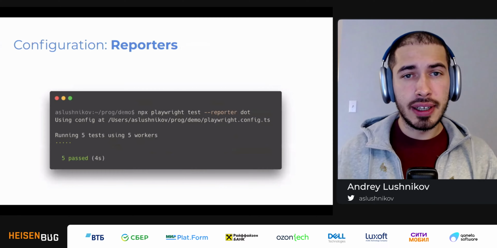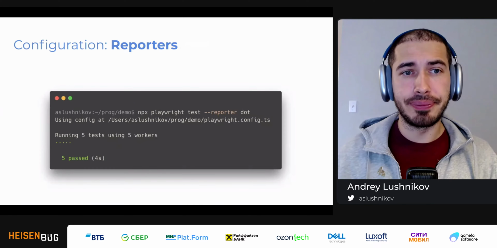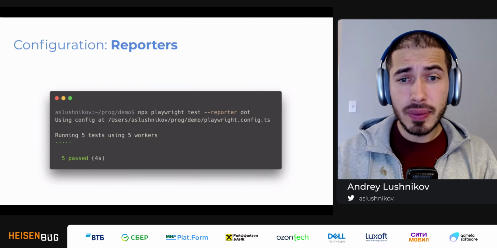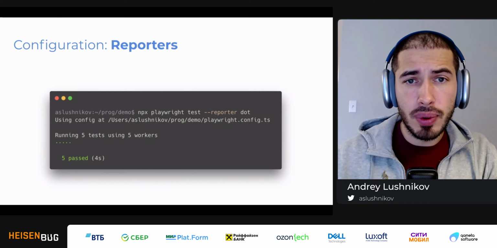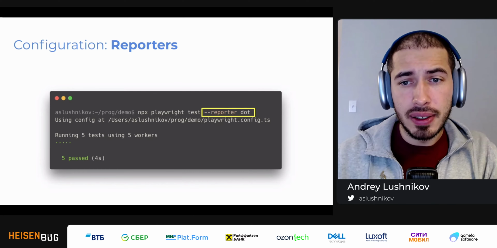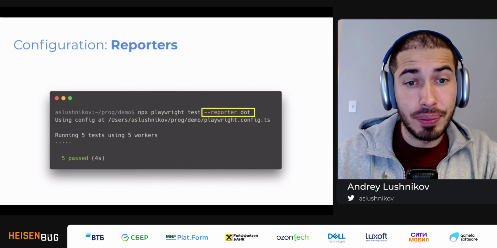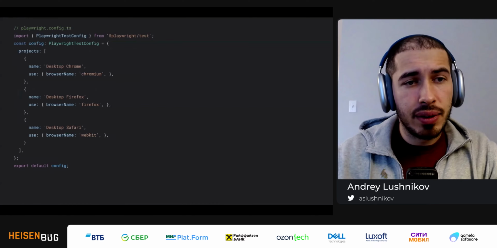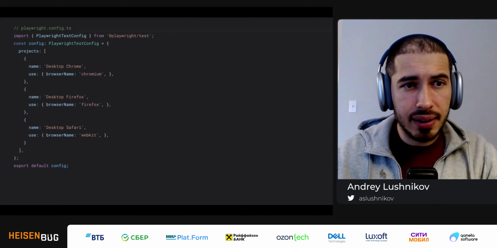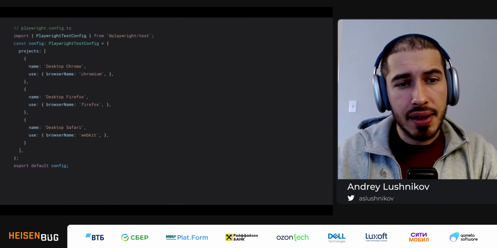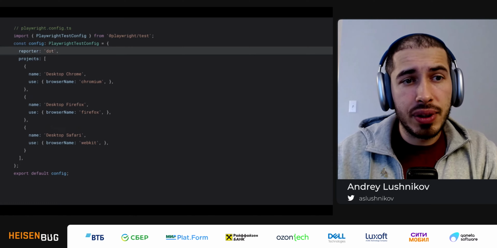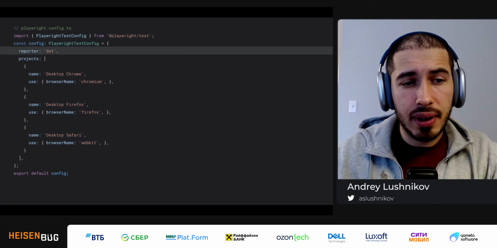Okay, next up, reporters. So we know that reporters are very important for everybody, and you can easily configure a reporter through a CLI flag. Like you can say --reporter=dot, and you get this dot report of your test runs. But actually, it's much easier and nicer to use the configuration file. It is still the same configuration file we use throughout this presentation. So I will add a single line, which is reporter equals dot, and this is how I can set up a reporter.